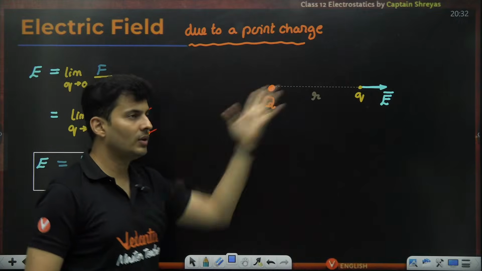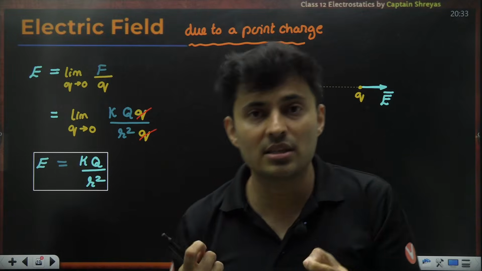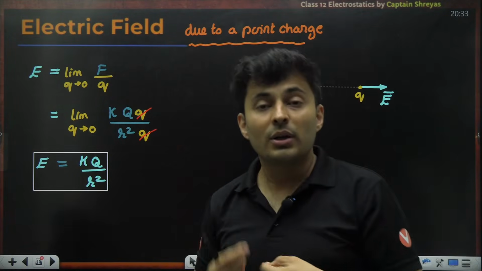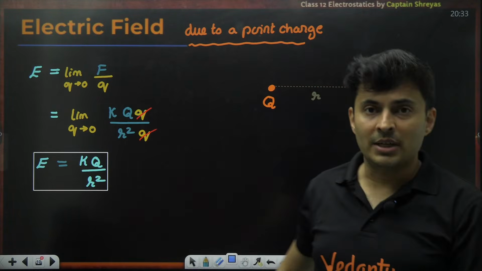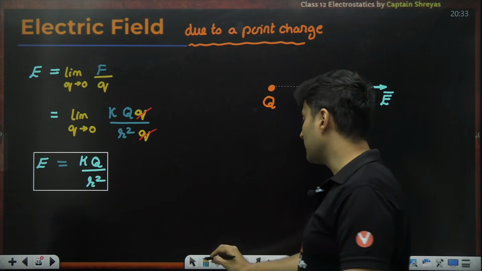Obviously, it should not depend on the test charge because test charge was meant for testing. How can the test charge be there in the final answer? Think logically. What you are used for testing should not be there in the final measurement, or that would not make any sense. So that's why q anyways got cancelled.